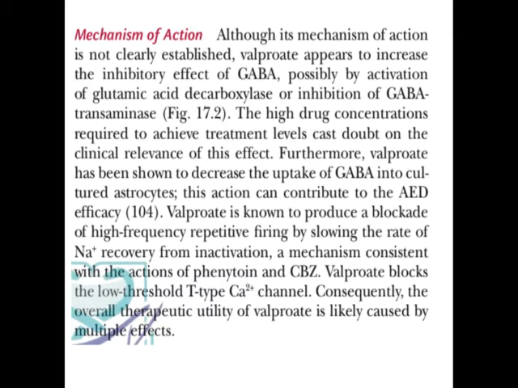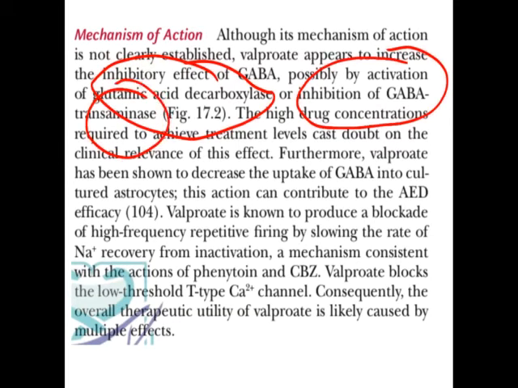On GABA, it acts in two ways. That is, it activates glutamic acid decarboxylase or inhibits GABA transaminase. So these are responsible for the two mechanisms by which it acts as a GABA modulator. One is glutamic acid decarboxylase, that is a different part, but it inhibits GABA transaminase.